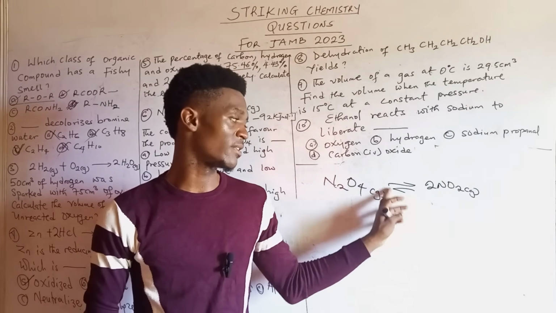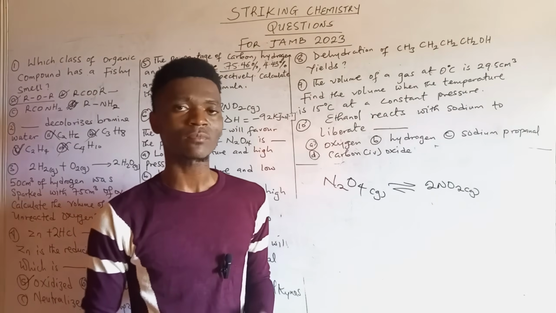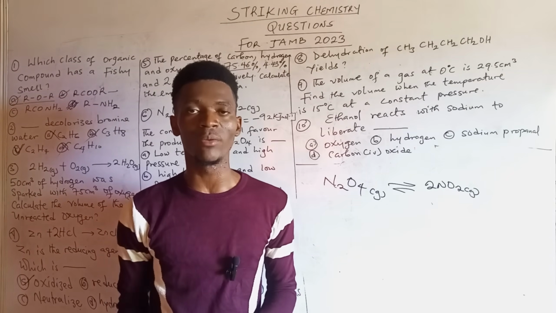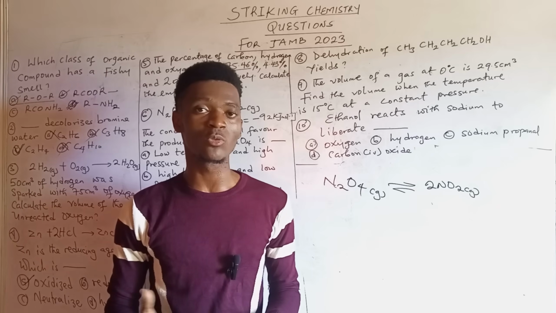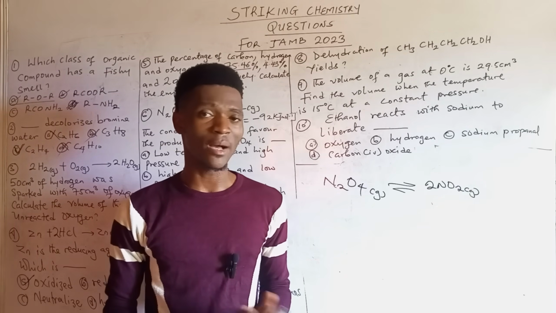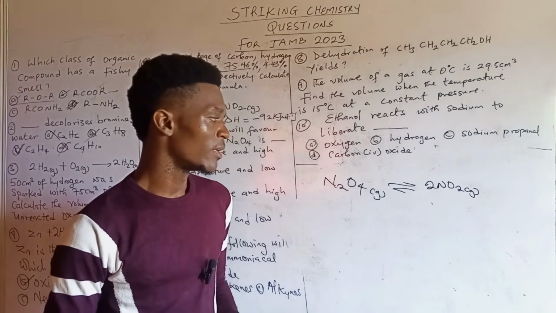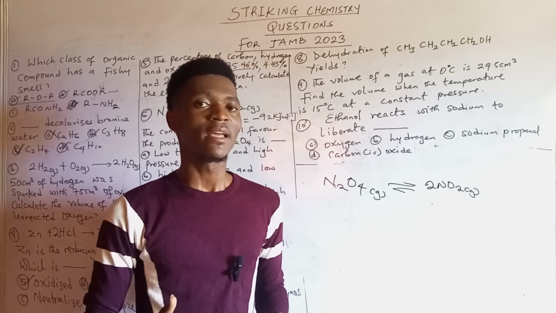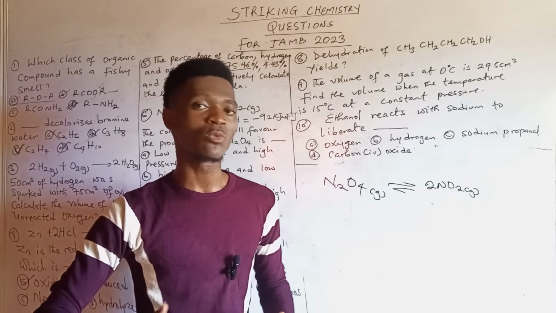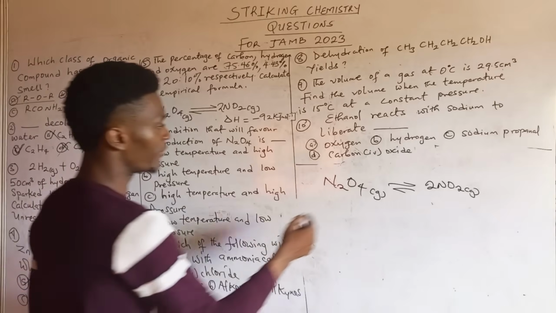So this is a reversible reaction having a symbol, which is this. And of course, it's proceeding in two directions, the forward and the backward. Sometimes a system at equilibrium or balance has the tendency of losing its equilibrium. So when a system loses its equilibrium due to rapid changes in temperature, pressure, and concentration, according to Le Chatelier's principle, what happens is this: the system tends to adjust itself in order to regain its equilibrium. So that's why you notice that they will be working with words like equilibrium position shifts to the right or equilibrium position shifts to the left. The system is trying to regain what? Equilibrium in that process.